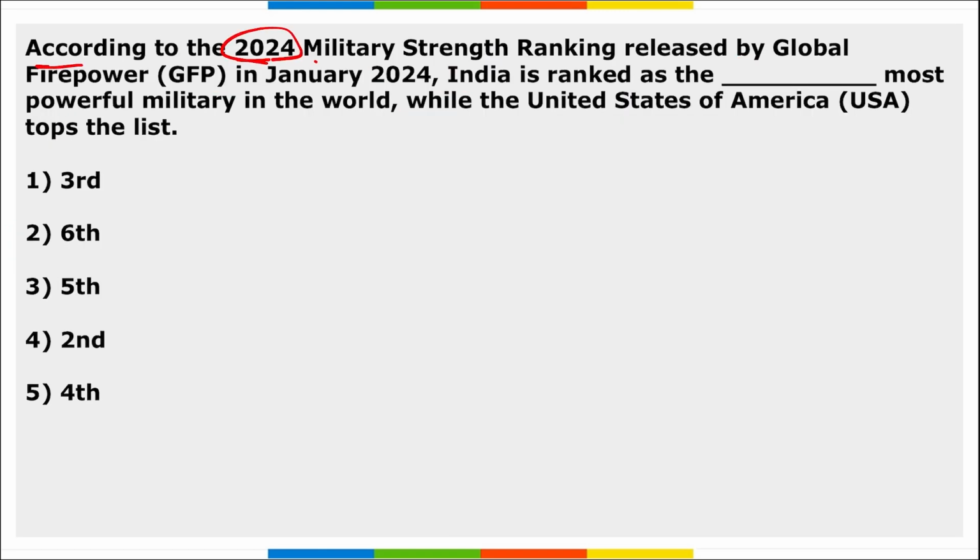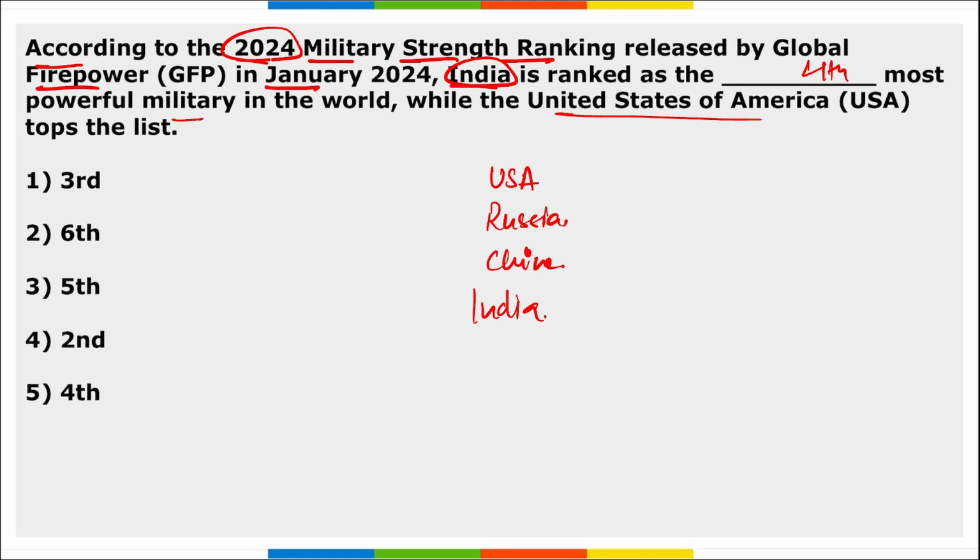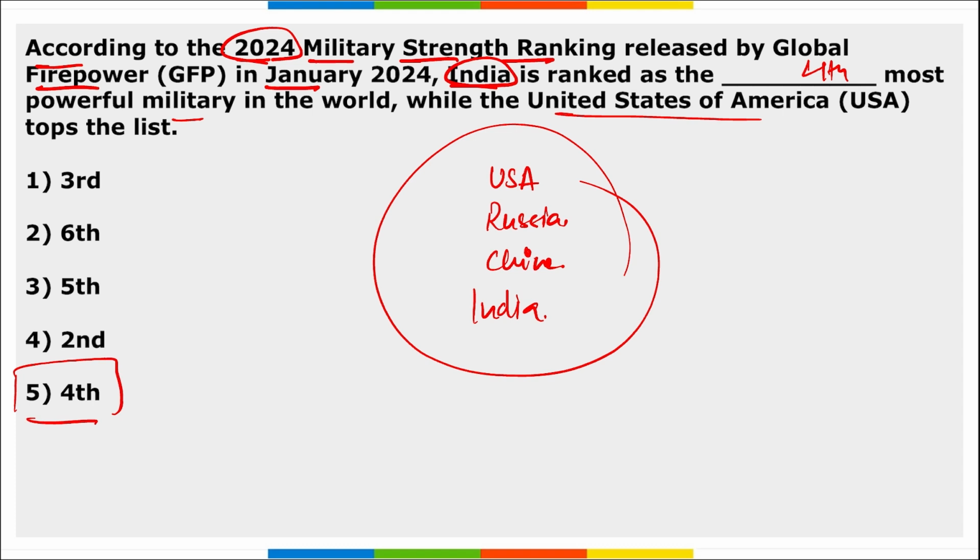Next, according to the 2024 military strength ranking released by Global Firepower in January, India is ranked as the fourth most powerful military in the world, whereas the USA secured the top position. USA on top, right? Then USA is followed by Russia, then China, and the fourth position is with India. So the right option is option 5.